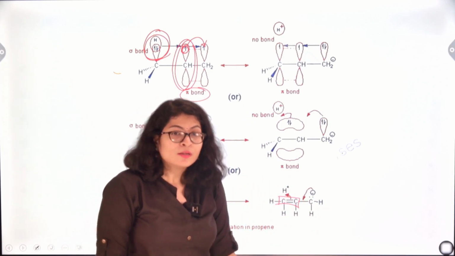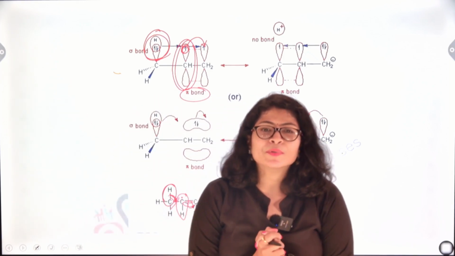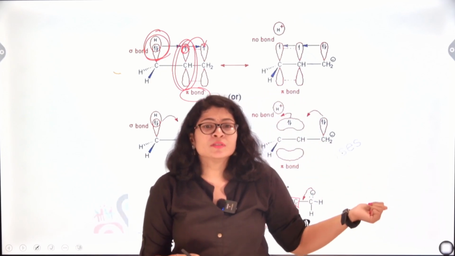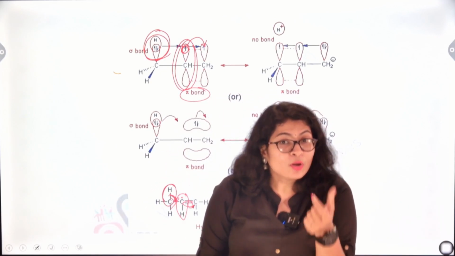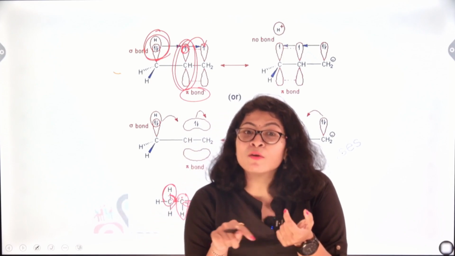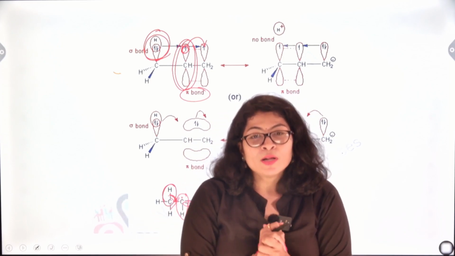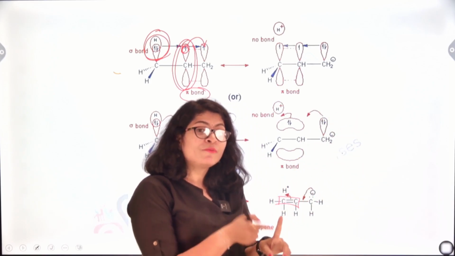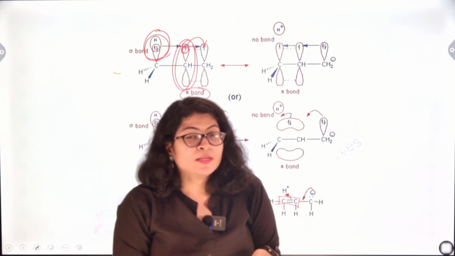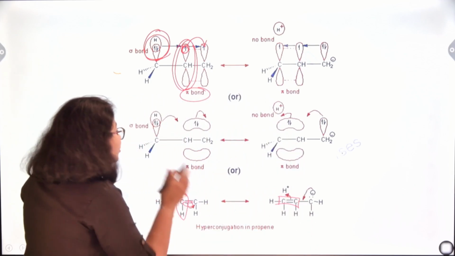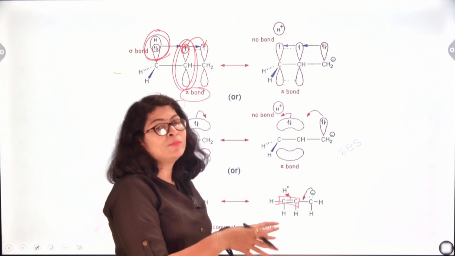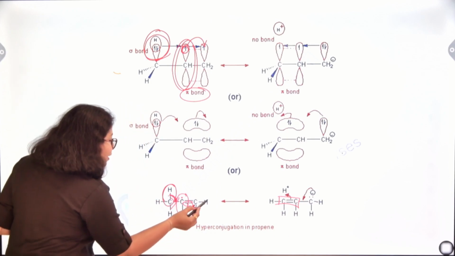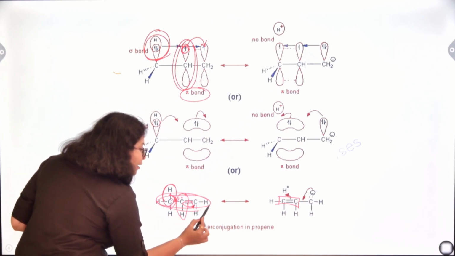But is it that this bond will break and this will get released as a proton? No. What happens? While this process is occurring, the hydrogen, the proton itself, stays in the vicinity of that carbon atom, because, as I said, this is hyperconjugation. That means it is also a case of resonance. There is transfer of electron densities from atom to atom, but as a whole the electron density is spread out on this entire carbon chain.